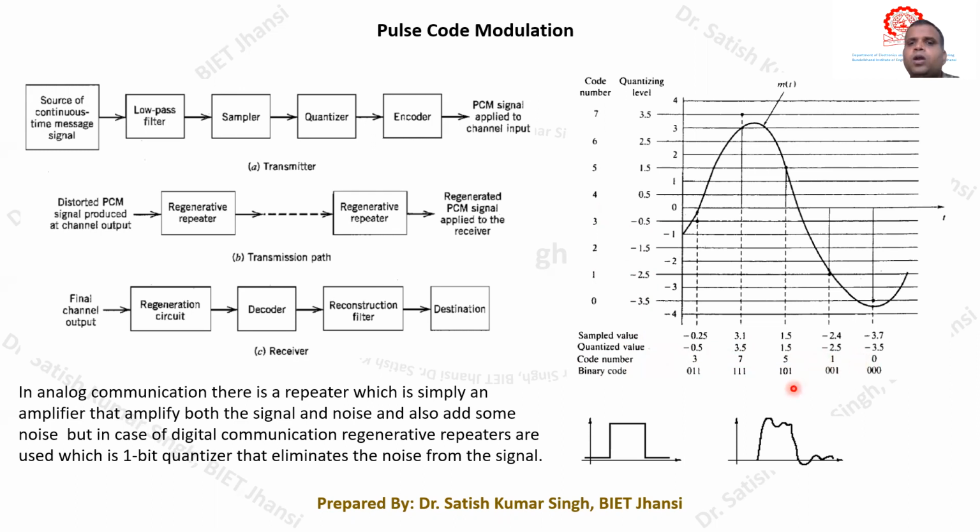Now, for these code numbers, which are defined in the decimal number system, I can write the corresponding binary codes. For example, here the 3 can be represented by a binary code of 0, 1, 1. You remember how many quantization levels we have defined? The total number of quantization levels is equal to 8. Let us suppose we want to convert these decimal numbers into binary form.